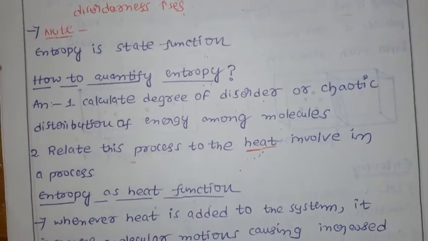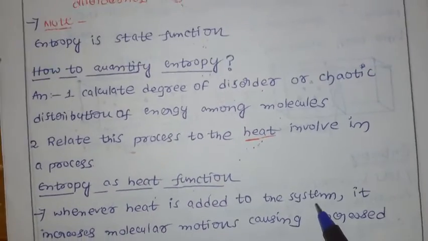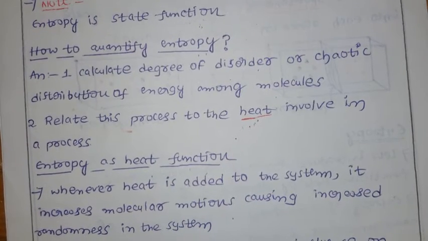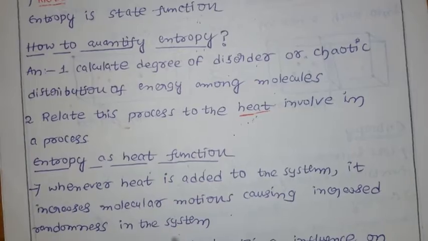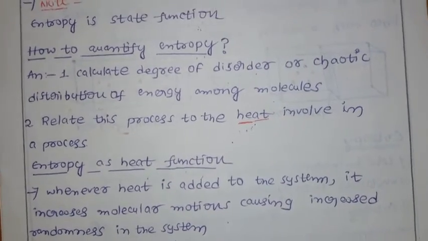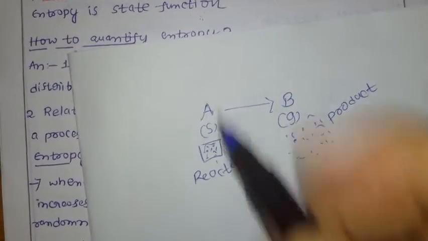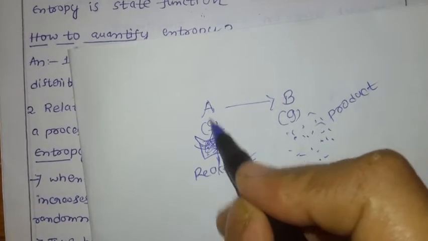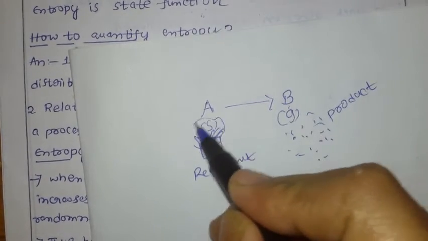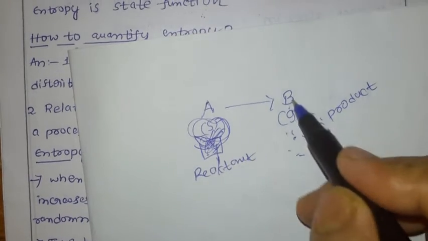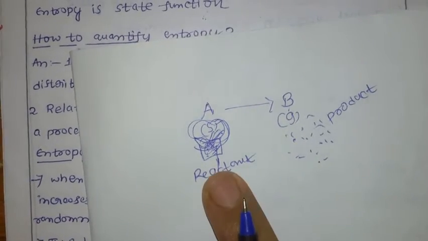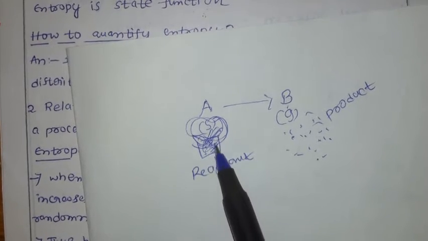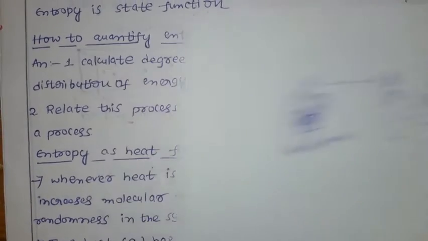Whenever heat is added to the system, it increases molecular motions, causing increased randomness in the system. For example, this is my reactant A. Once I apply heat, the solid is converted into some gas. There is motion of molecules, and disorder increases. So once you apply heat, there is motion of particles, and randomness increases.